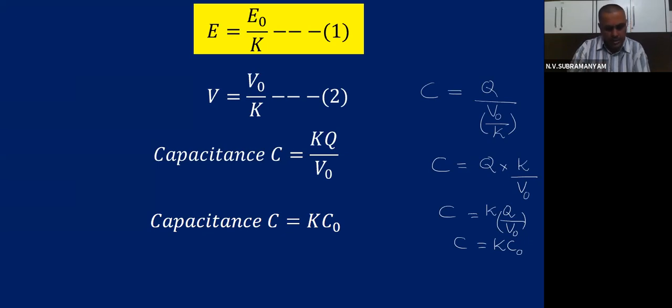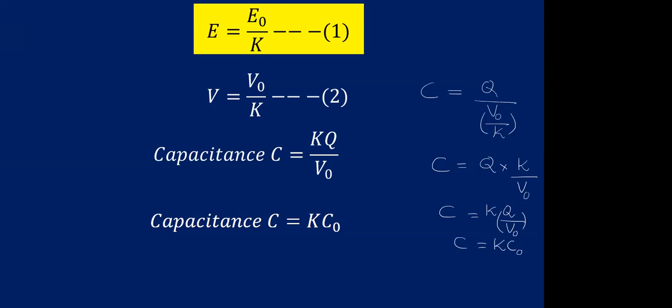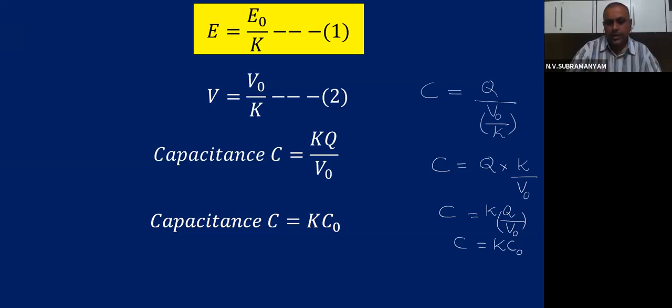Capacitance is getting increased how many times? K times, with the dielectric material. So I hope you have understood the usage of dielectric material. Its purpose is mainly to increase the capacitance.